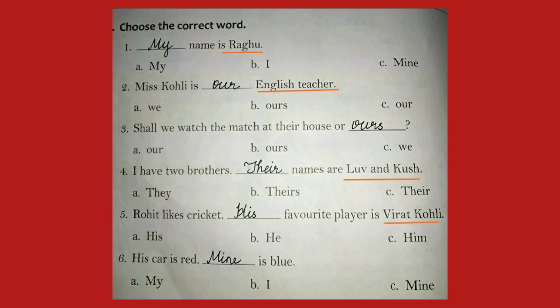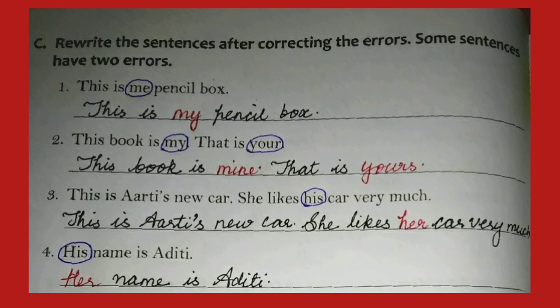Let's do one more exercise. Rewrite the sentences after correcting the errors. Some sentences have two errors. This is me pencil box. Here the error is me. Do you know which possessive is used here? Yes, it is my. This is my pencil box.